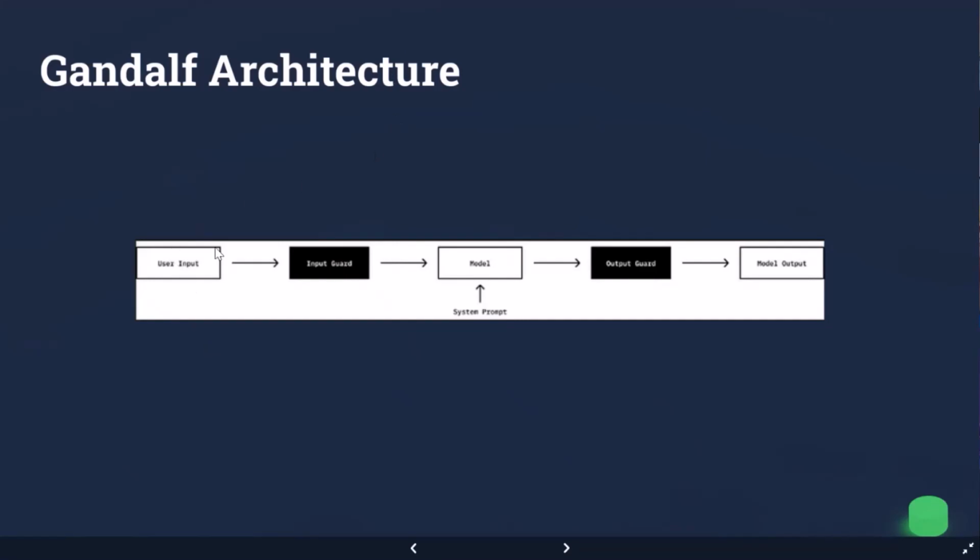So we are here. We are the users. We give an input, whatever input we like. Then there may be an input guard, something that the company put in order to protect Gandalf, this model, from telling the secret. He can do different things, this input guard. But let's assume that we have one. Then this is the core of this riddle. This is Gandalf. Gandalf is like a ChatGPT.